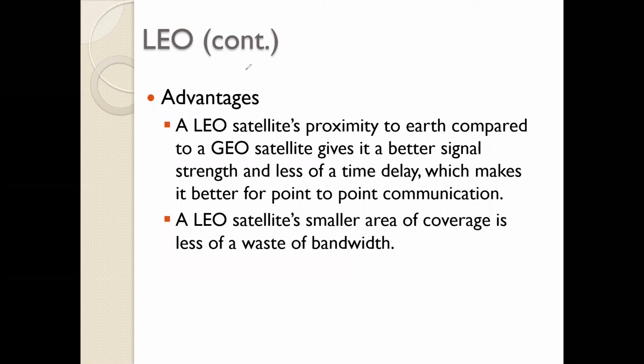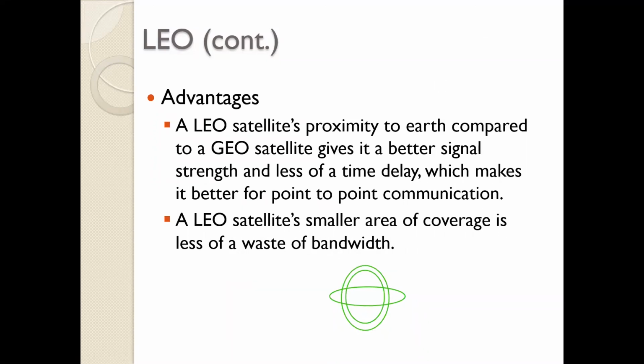See, if this is my Earth, this is my GEO, this is my GEO orbit, and I'll take one more orbit, that is a LEO, which is at a very small height. So this is my LEO orbit. I'll just change the color. Now, when I say wastage in bandwidth, what do I mean basically? You just see what happens